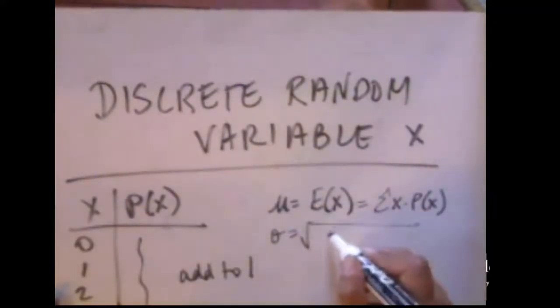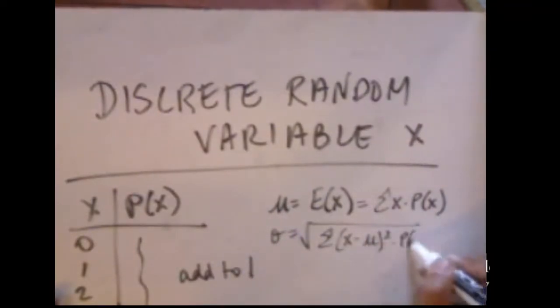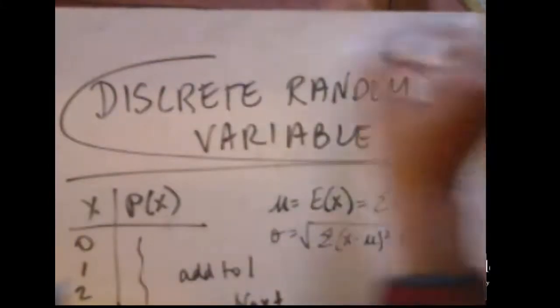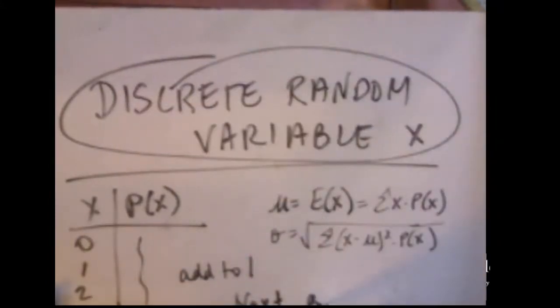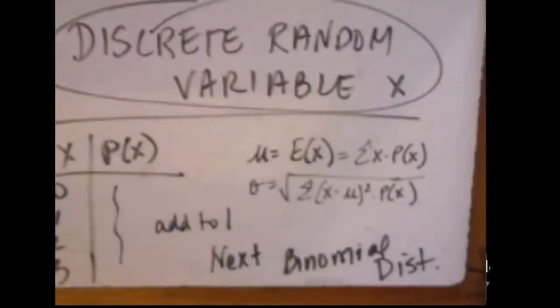And the standard deviation is the square root of the sum of the squared deviations times the probability of x. Next, we will see another discrete random variable x, but we will be looking at a binomial distribution. So that would be the next video to watch.